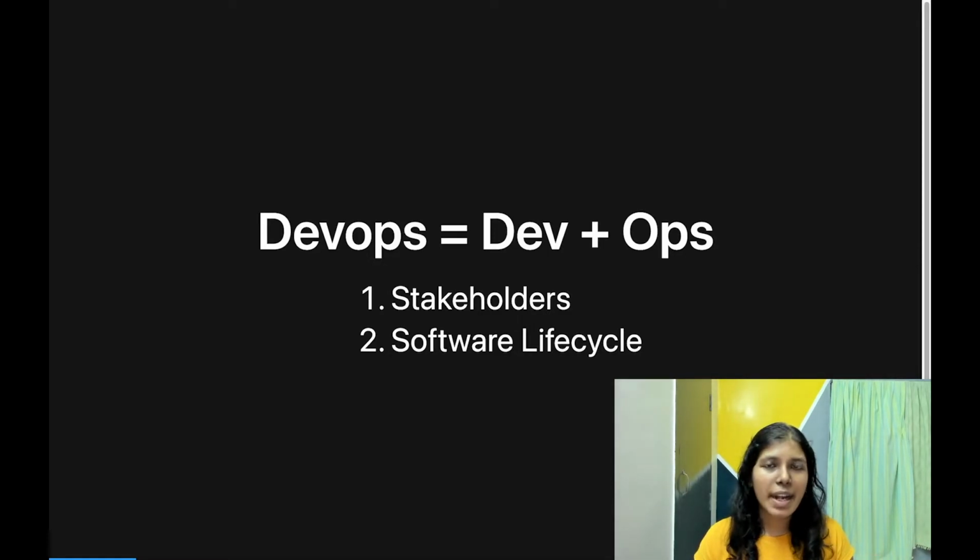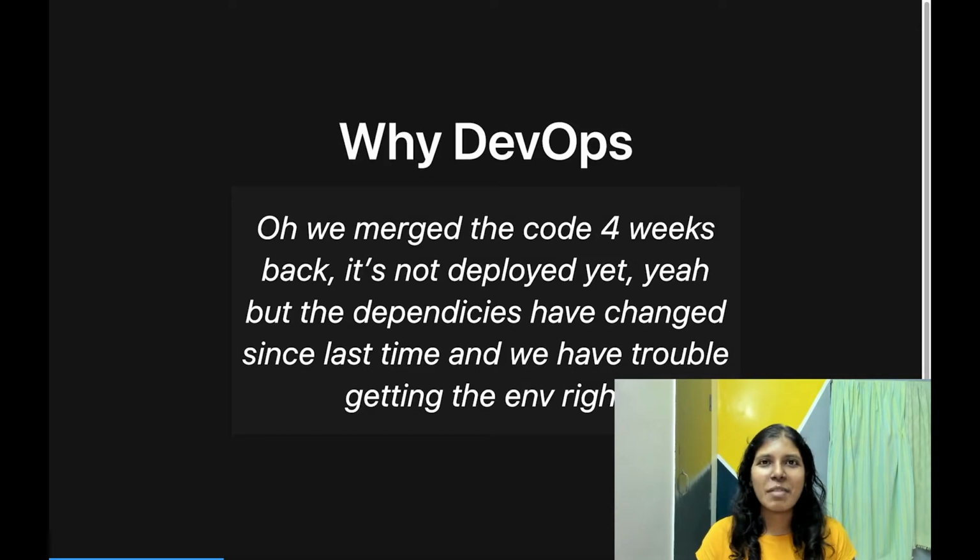So keeping in mind the dev and ops team and the continuously changing software lifecycle model, we come to the why of DevOps. Why do we even need DevOps? Of course, the goal is really good that you want to be delivering fast and you want better collaboration. But technically, what was going wrong in the previous methodology is that dev and ops are completely separate. The operations team completely takes care of how the software is going to get deployed, whereas the development team works on the features and everything that revolves around the product and its features.